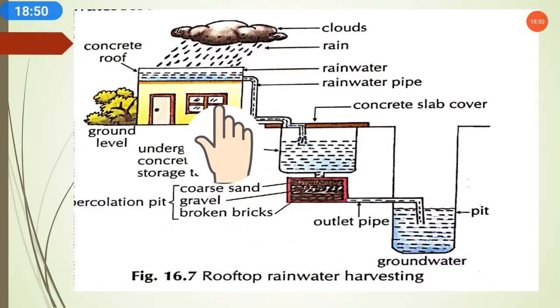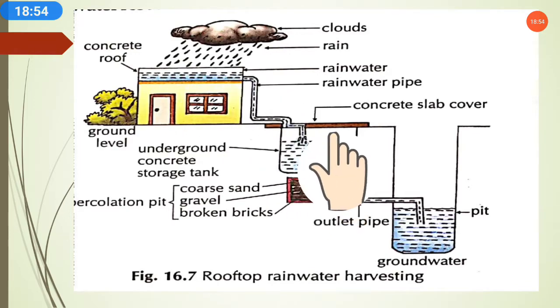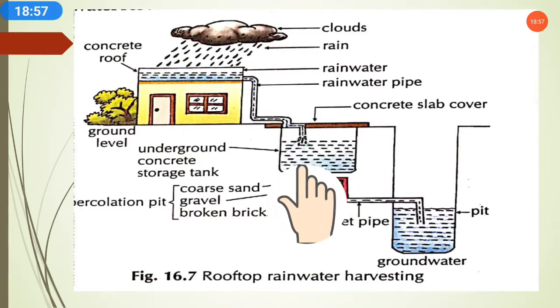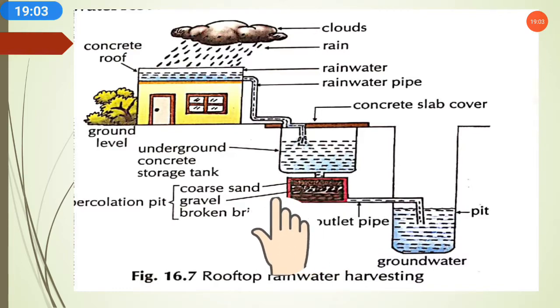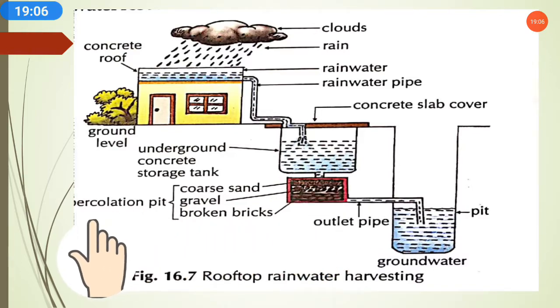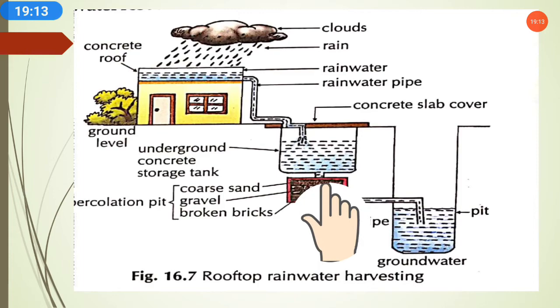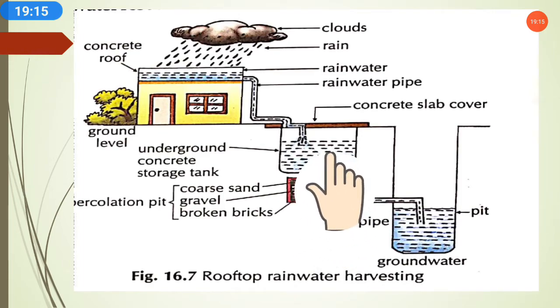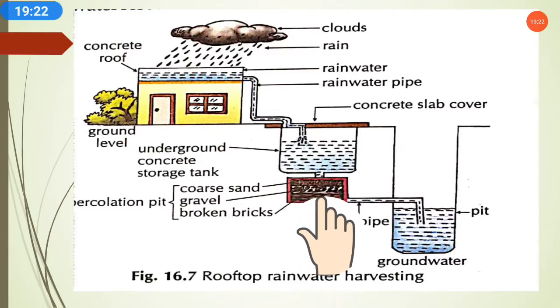Now all the rainwater from the roof comes into the underground concrete tank. In the underground tank, a well-type system has been made, that is the percolation pit. This is cut in the picture, but it is actually a percolation pit, where all the water in the ground will be absorbed through the soil, and all the water will collect here.